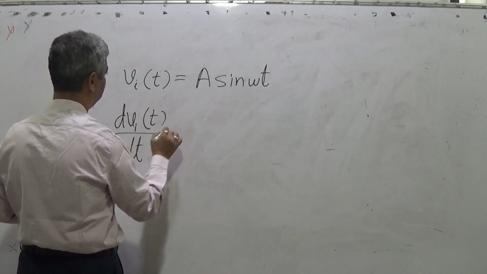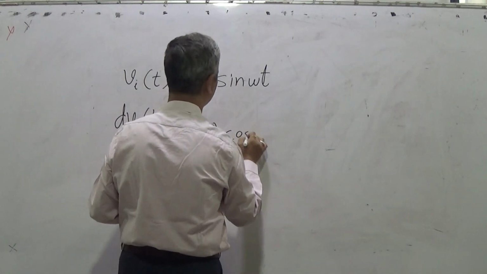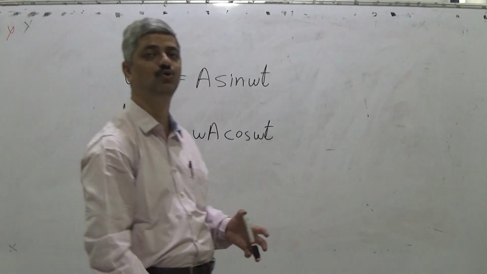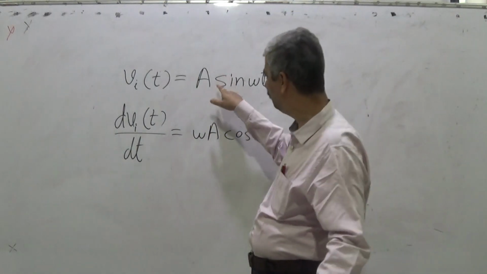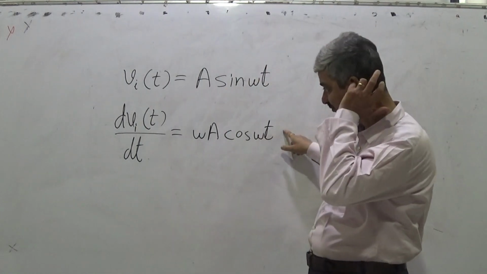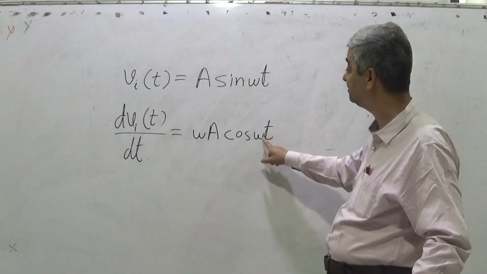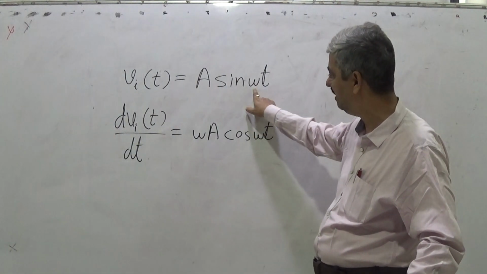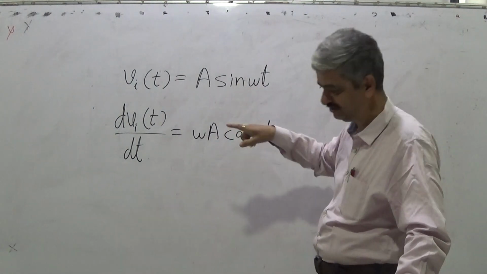dv in t upon dt is equal to omega a cos omega t. So what is important is that the original waveform, the original signal, and its derivative both are sinusoidal waveforms of the same frequency omega. Amplitude may be different, and it is sine and it is cos.